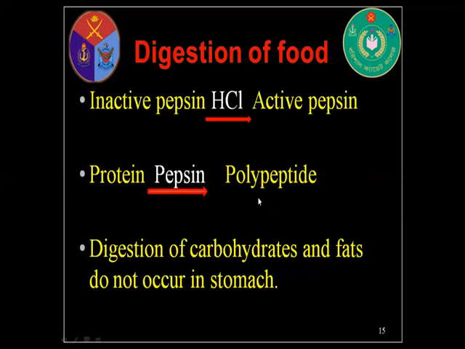When it is converted into amino acid, then the body can absorb it. So only protein types of food digest in the stomach, but carbohydrate and fats digestion do not occur in the stomach. So there is no change in carbohydrate and fats in the stomach.